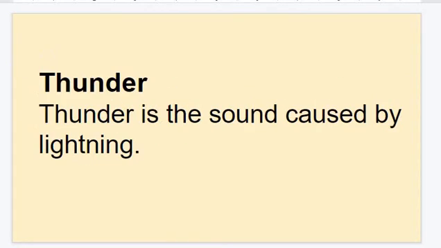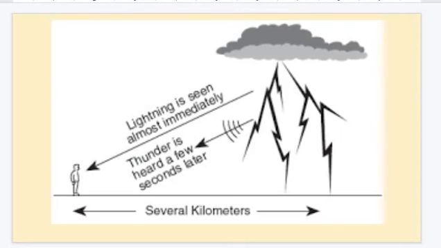Now we'll see what thunder is. Thunder is the sound caused by lightning. In this picture you can see how the charges are discharged when the lightning strikes. As a result, the lightning is produced. The air around the path of the lightning gets heated up rapidly. This makes the air expand, which causes the sound.